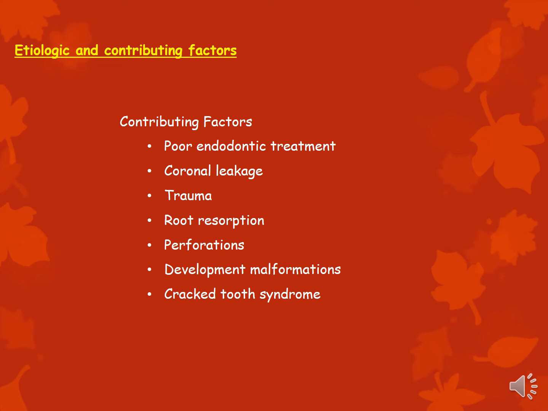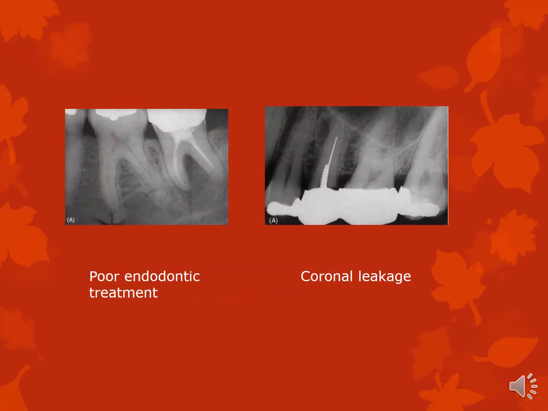So let's see some of the pictures. The first example is poor endodontic treatment. You can see in the distal canal, the endodontic restoration has not gone till the apex. This is an example of a poor endodontic treatment.